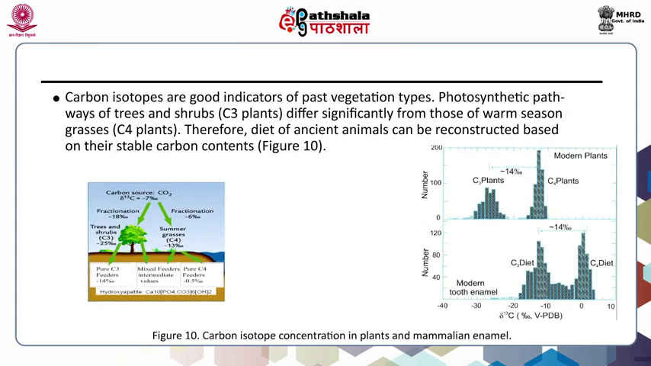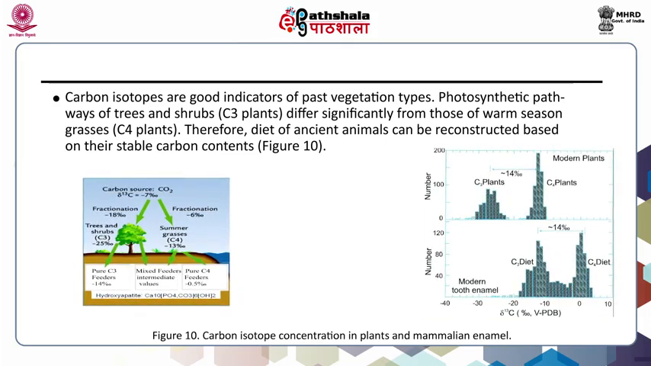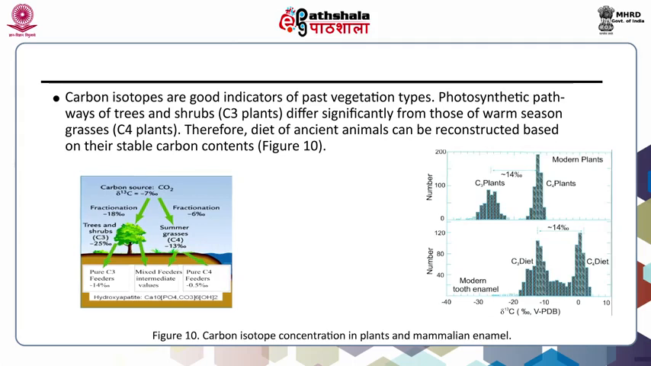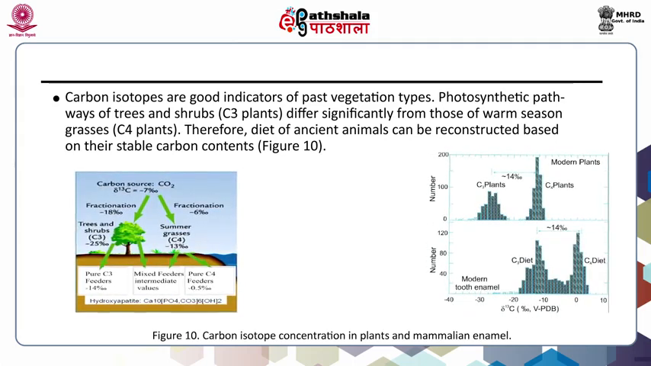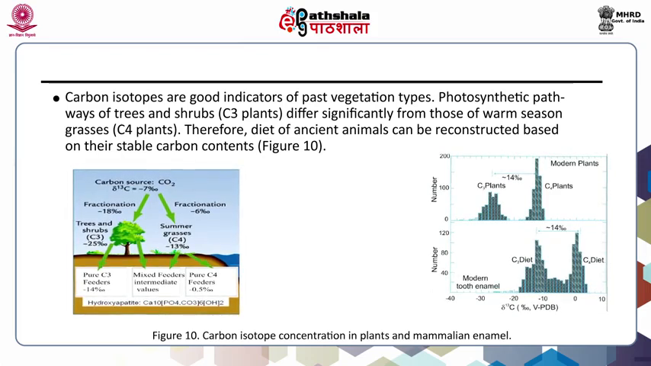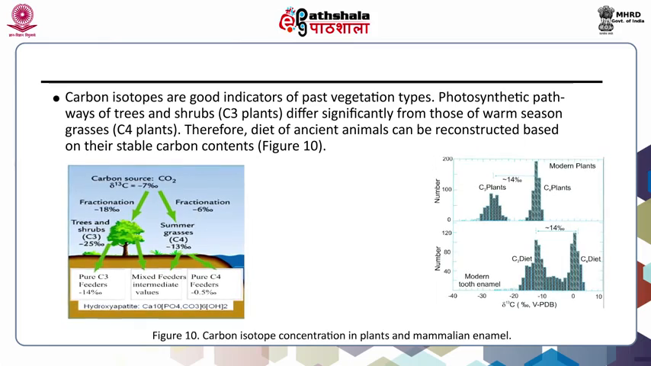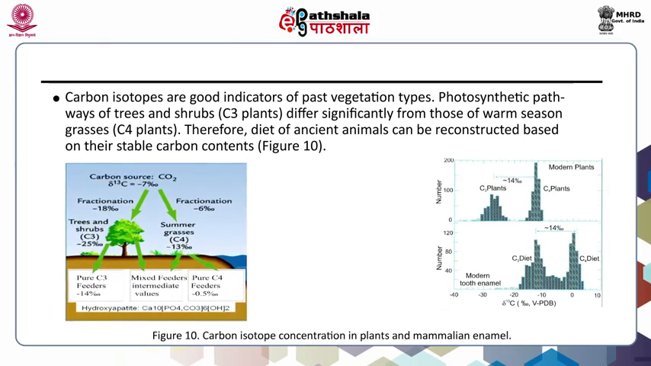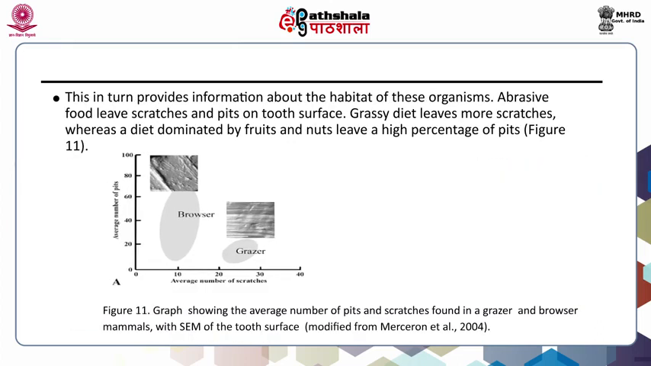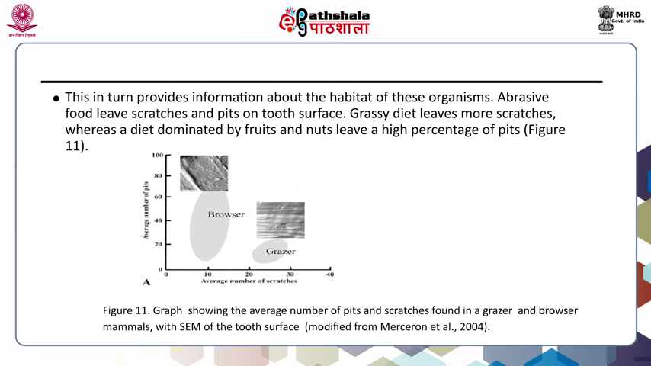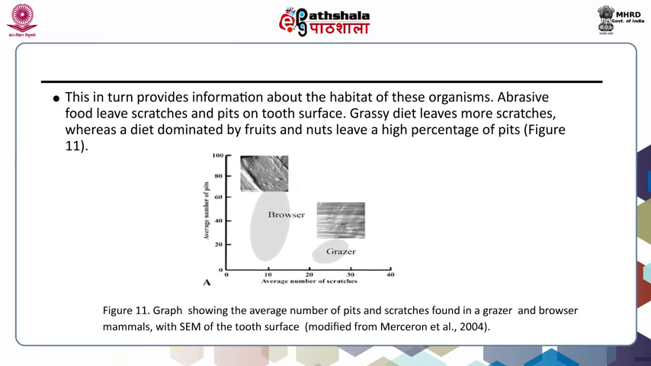Carbon isotopes are good indicators of past vegetation types. Photosynthetic pathways of trees and shrubs, which are mainly C3 plants, differ significantly from those of warm season grasses, which mainly have the C4 pathway. Therefore, diet of ancient animals can be reconstructed based on the stable carbon content. This information in turn provides information about the habitat of these organisms.